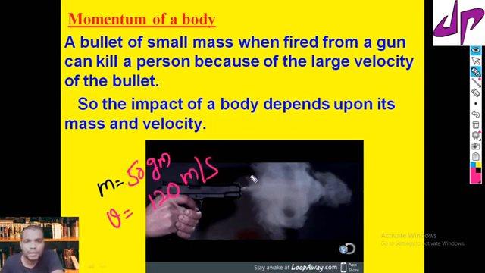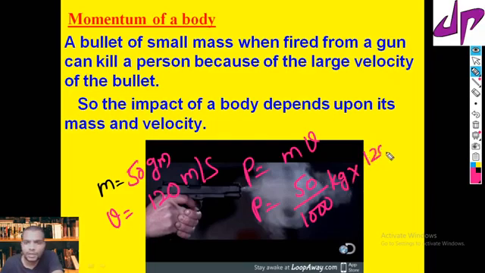Now calculate the momentum P equal to the product of mass and velocity. The mass is 50 grams, which we convert to kg: 50 upon 1000 kg times 120 meter per second.